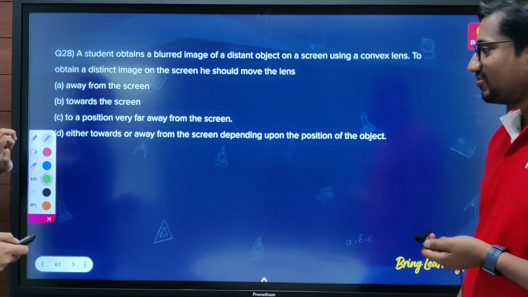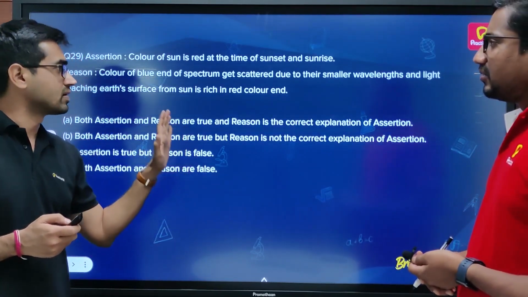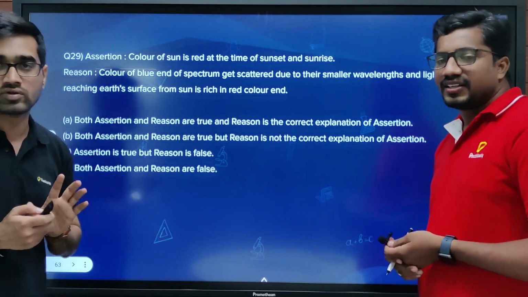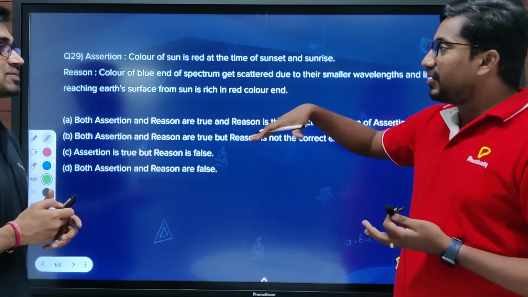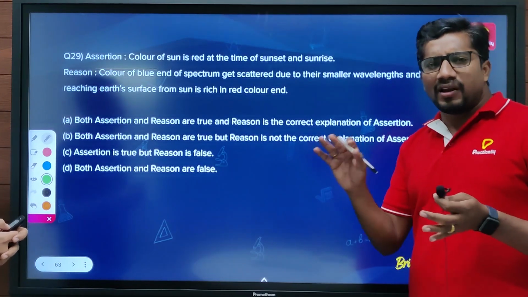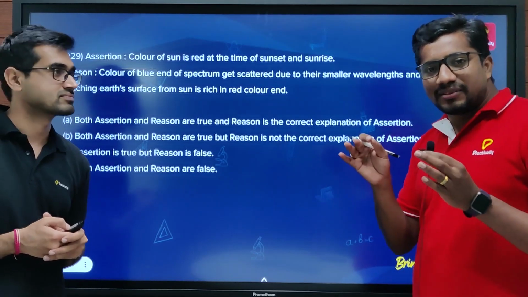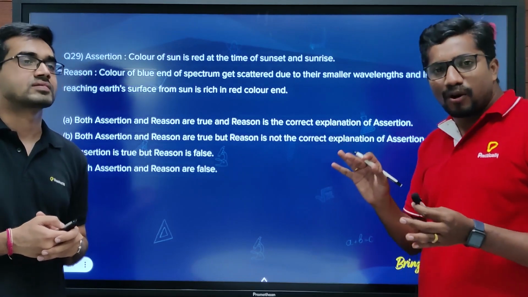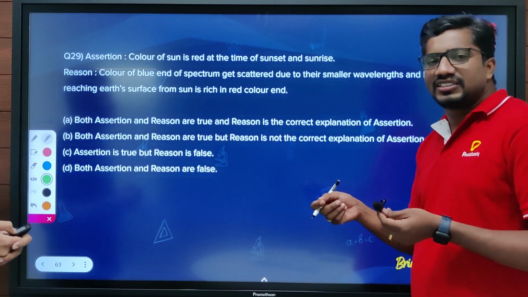Okay, let's start with the next one then. This starts from assertion reason. Very important part. Always understand the assertion and reason and their connection before going and marking any answer. Most of the students used to get confused with this assertion and reason, even though both are based on the options. You may think that the concepts are beyond it. No, never. The questions will definitely be within the concept. Just read the assertion and reason properly, understand the meaning of the statements, and then correlate with the concept. You will get the answer.